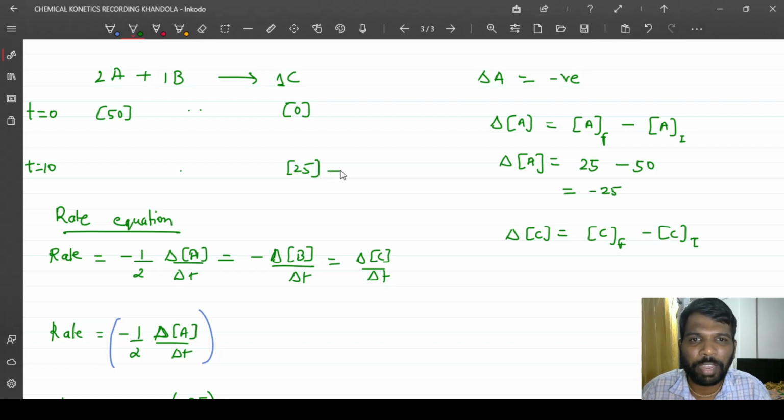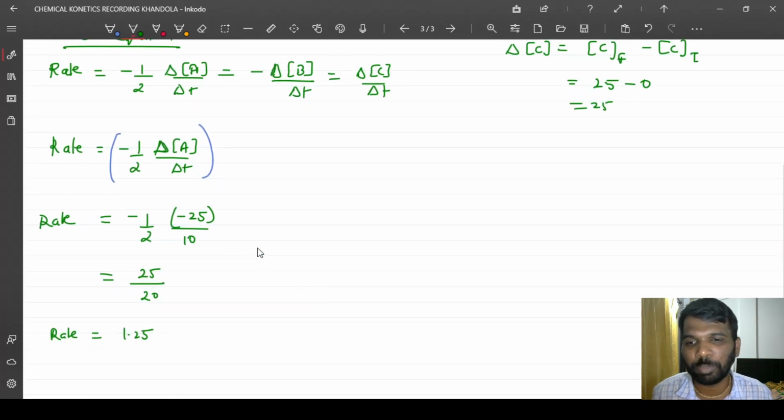So this is my final value, and this is my initial value. Is there a need of a negative sign? No. Final is 25 minus 0, which is itself a positive value. So there is no need of a negative sign. We have to understand that the negative sign is because of the difference, and for the product it is not negative, it is a positive value.